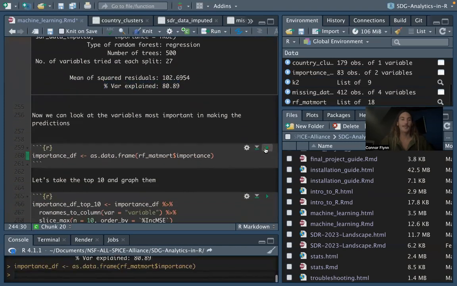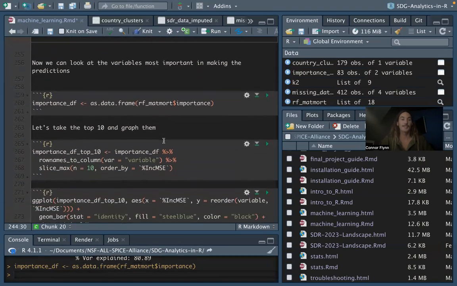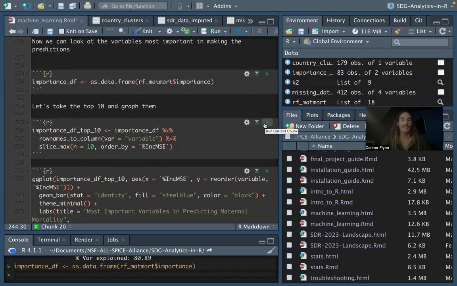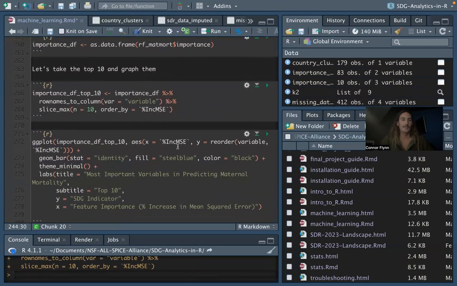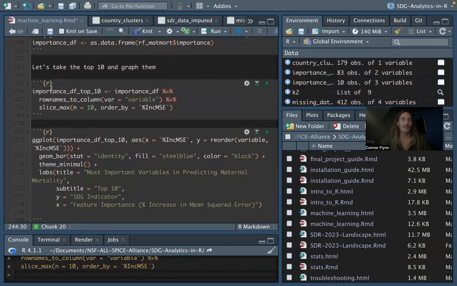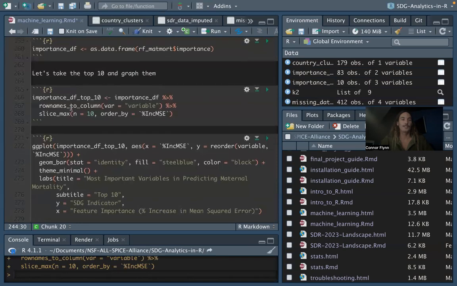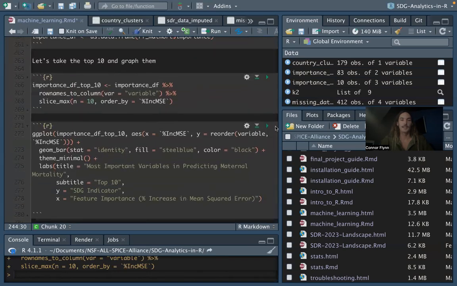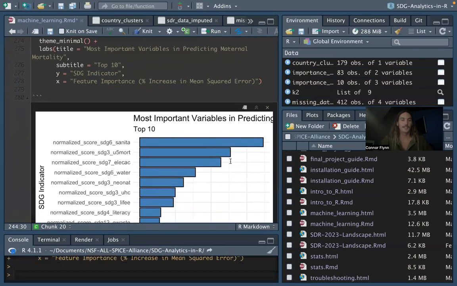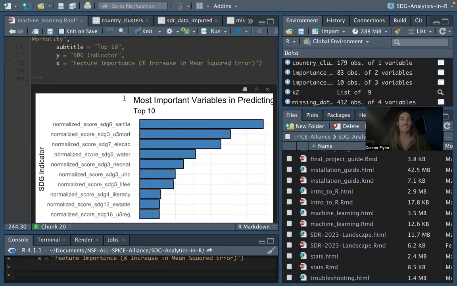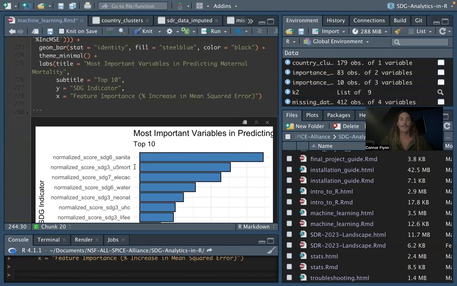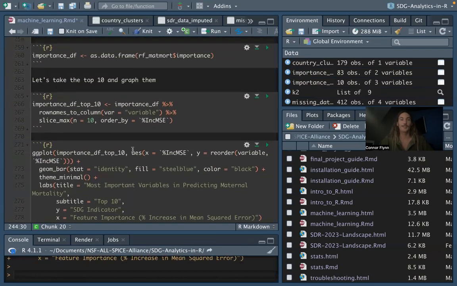Then we could look at the importance. So what were the most important features in making this prediction of maternal mortality? And we can plot those. So here's our importance top 10 DF with filtering for just the top 10 important variables. When we plot them, it looks like this. So this is how we generate the plot, with sanitation, under 5 mortality, and electricity access identified as the most important variables in making the prediction of maternal mortality.